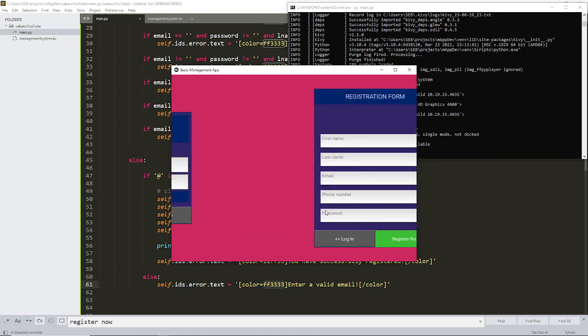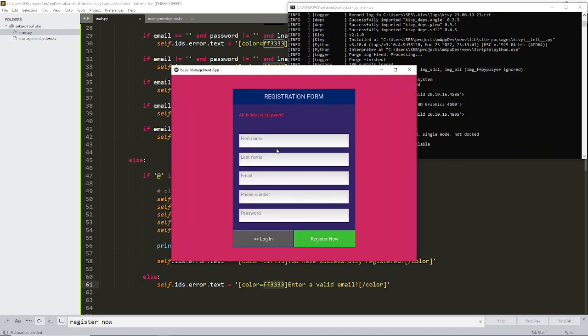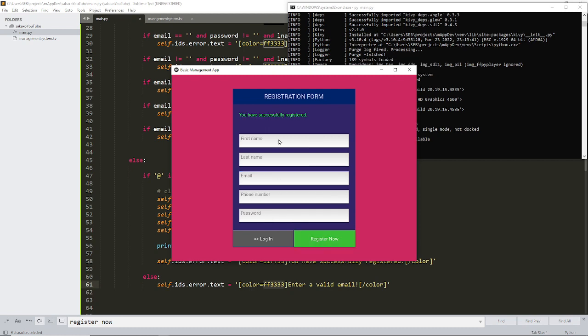Okay, so here again, error. So let me just provide all these things with random data, and then the email again. So just add some gmail something, and then save. You see that it says you have successfully registered now. Now it says this, but we are not actually saving the data anywhere.